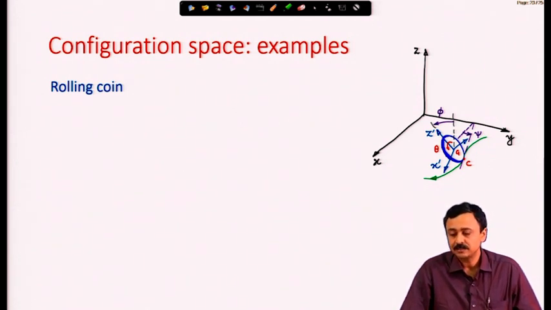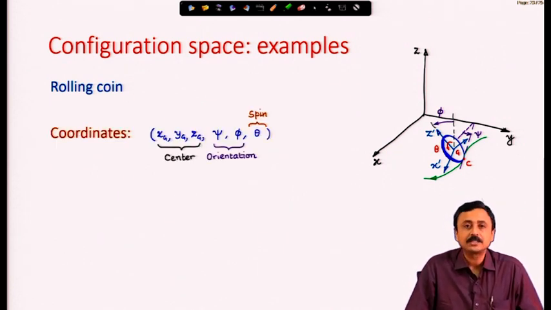The angle between the z axis and z prime axis measured about the x prime axis, that rotation is phi. In other words, the rate at which the tilt of the coin is changing is measured about x prime.